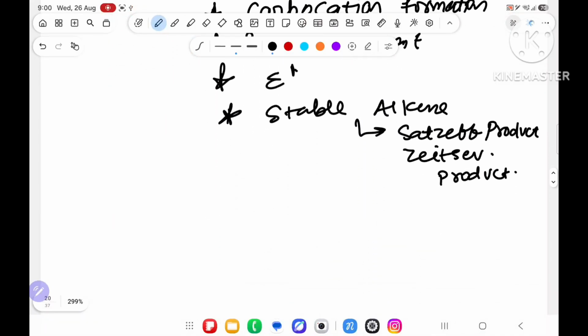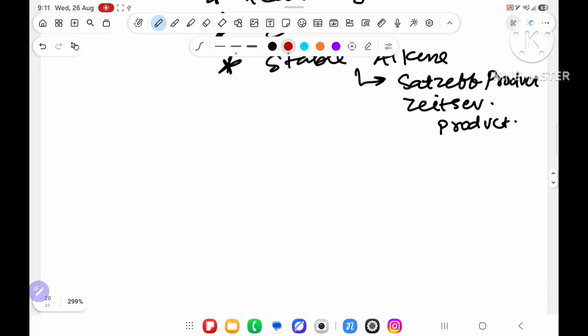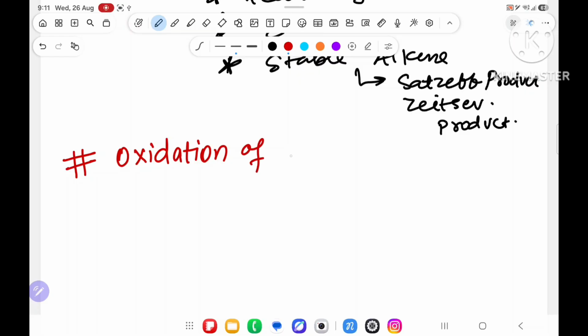The next part of the chemical properties is oxidation of alcohol. Oxidation of alcohol, and then alcohol is totally done. After that we will start ether and then phenol. Chapter done. We are going to see oxidation of alcohol. Oxidation means addition of oxygen.